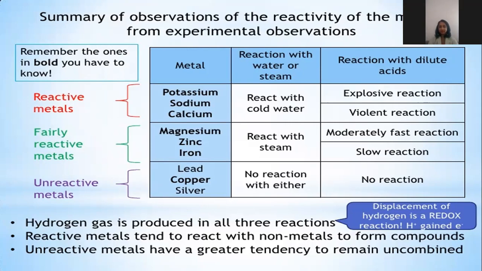Fairly reactive metals are magnesium, zinc, and iron. Hydrogen gas is produced in all three reactions. Displacement of hydrogen is a redox reaction: H+ gains an electron. Reactive metals tend to react with non-metals to form compounds. Unreactive metals have a greater tendency to remain uncombined. So that's all we discussed today.